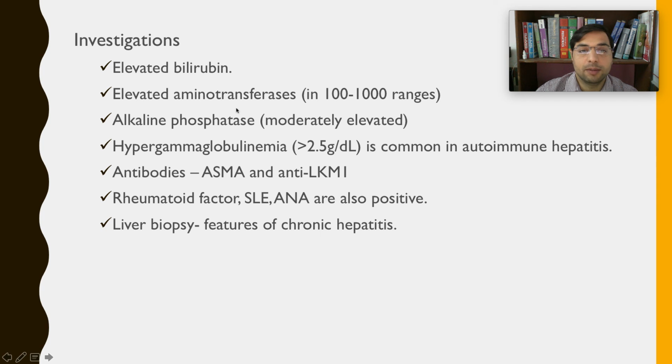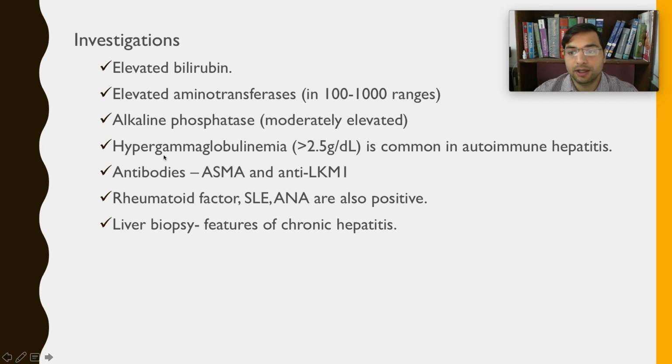Then the aminotransferases, the hepatocytic destruction will cause a rise in the aminotransferases, right? ALT and AST, or SGPT and SGOT, one and the same thing. ALT, AST levels will be raised because of the hepatic tissue destruction, right? They will be in the range of 100 to 1000 depending on the severity. And then alkaline phosphatase might be moderately elevated.